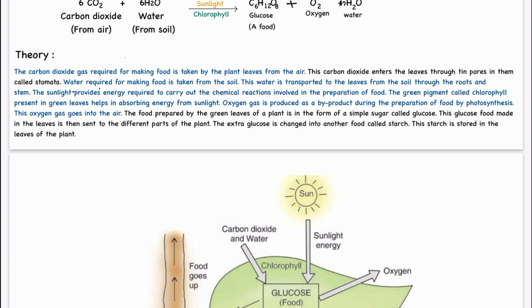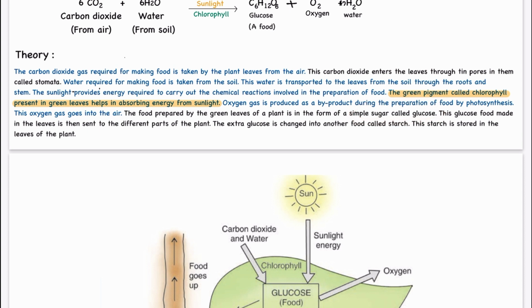In the preparation of food, the green pigment called chlorophyll present in green leaves helps in absorbing or trapping this energy from the sunlight. Oxygen gas is produced as a byproduct during the preparation of food by photosynthesis. Now, the oxygen gas goes into the air. The food prepared by the green leaves of the plant is in the form of simple sugar called glucose.